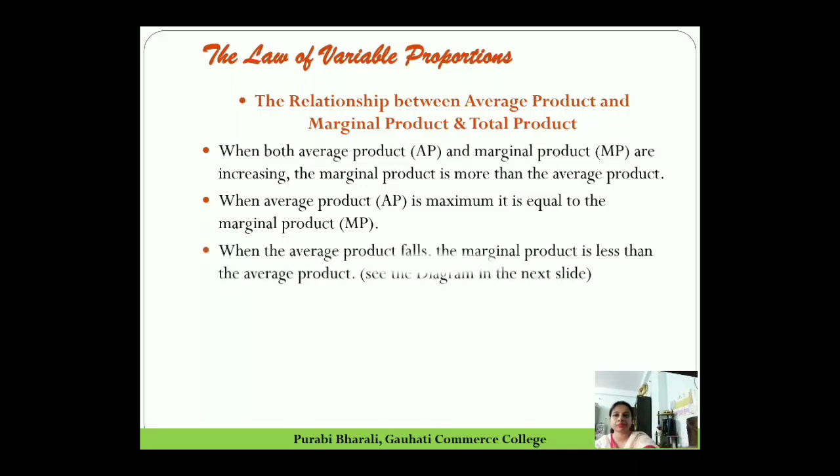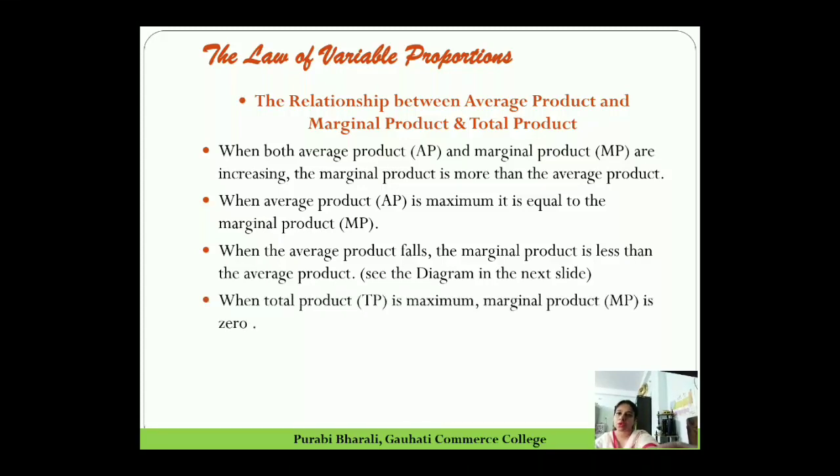Number 3, when the average product falls, the marginal product is less than the average product. When total product is maximum, marginal product is 0. Lastly, when total product is falling, marginal product is negative. So we have to remember all these relations because this will help us to explain the theory in detail.